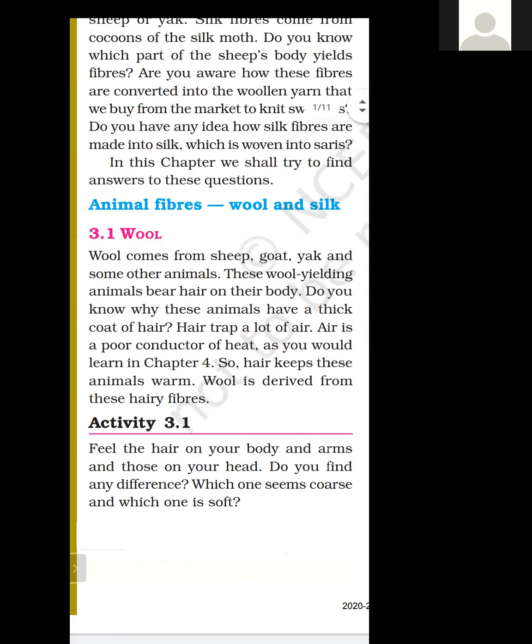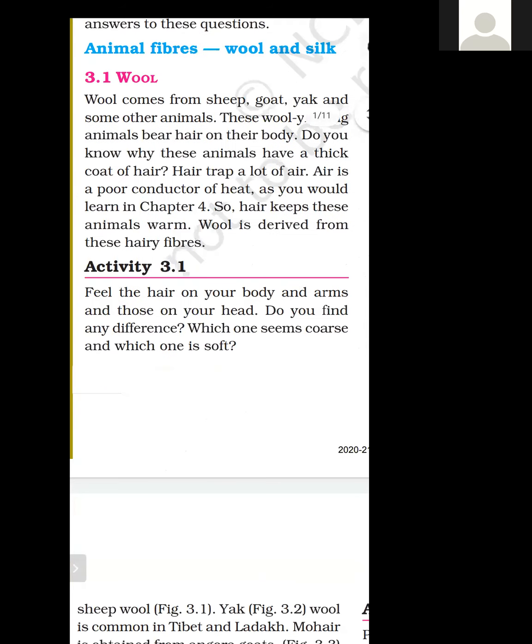So let us perform an activity. Activity 3.1: feel the hair of your arms and those of your head. Do you find any difference? Yes, there is so much difference between the hair of our arms and the hair of our head. Which one seems coarse and which one is soft? The hair of the arm is soft and the hair of the head is coarse. Coarse means hard, somewhat hard.